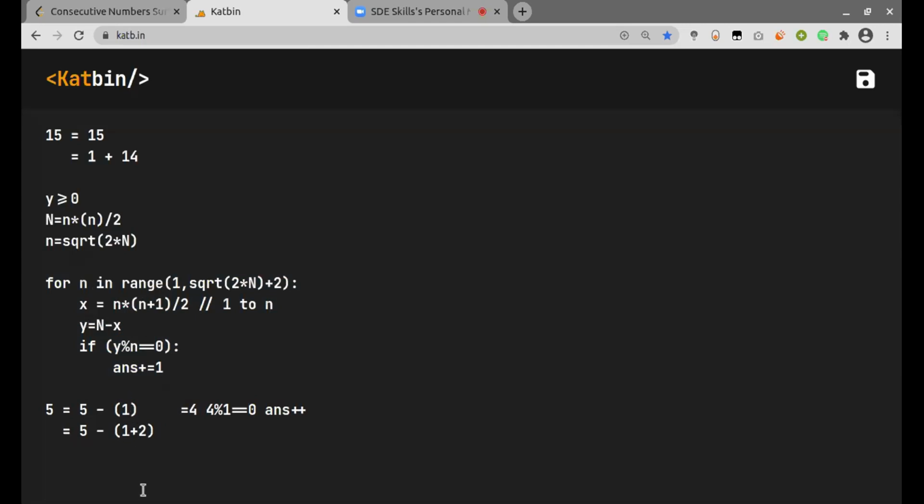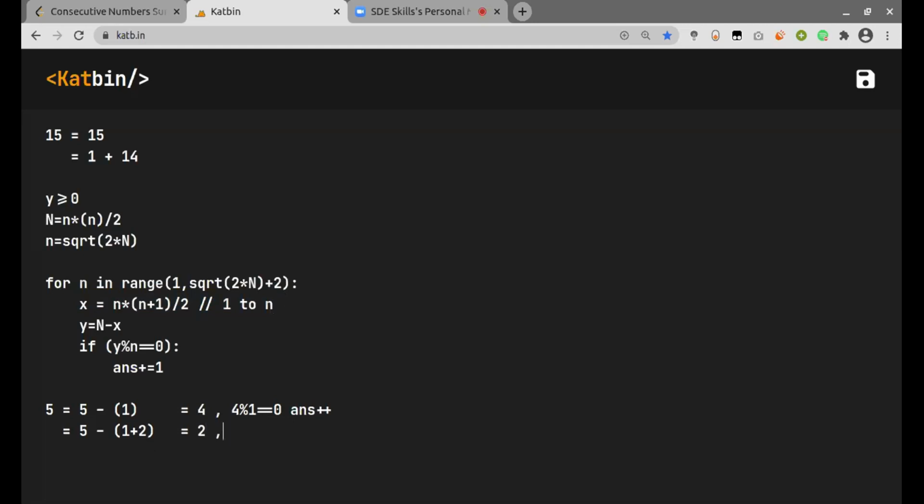And for the second one, we will be subtracting the sum of 1 and 2, which is 4 minus 2 actually. It will be 4 minus 2, but here we can make it as 5 minus 1 plus 2, which will come out to be 2 here.